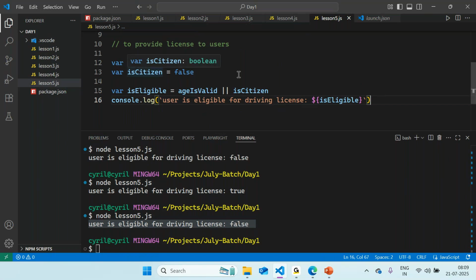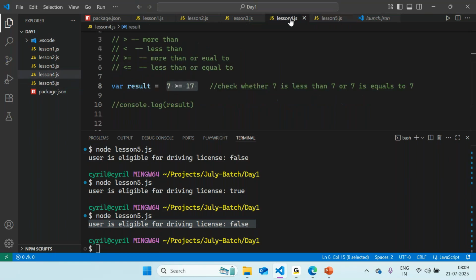Think of it in this way also. If I put a variable over here saying that the variable should be greater than or equal to 18, then that expression will be evaluated and you get the return value as a Boolean value, whether it can be false or true.